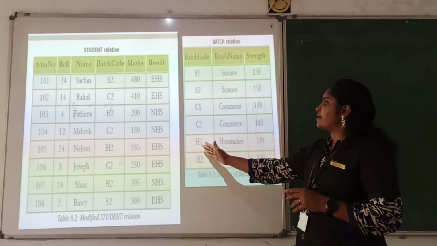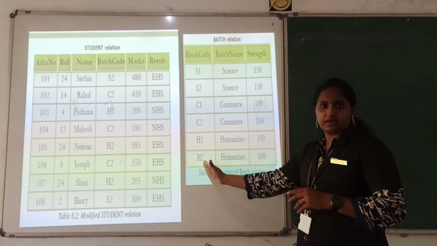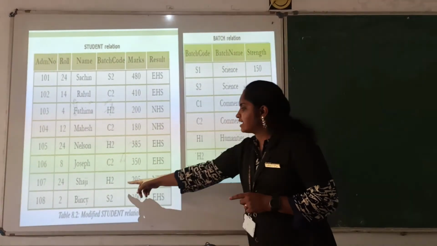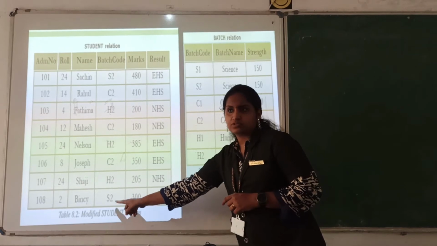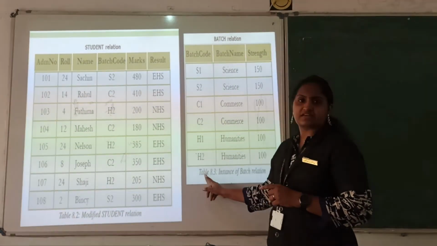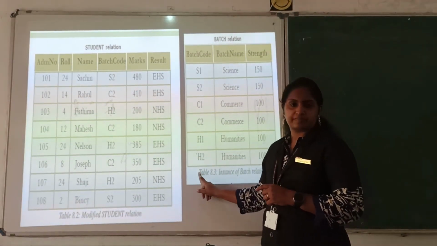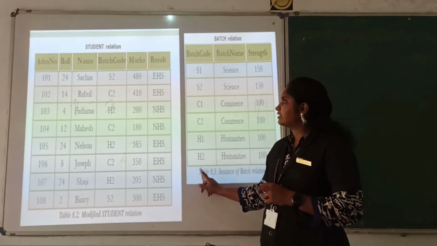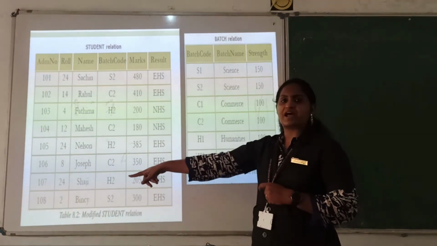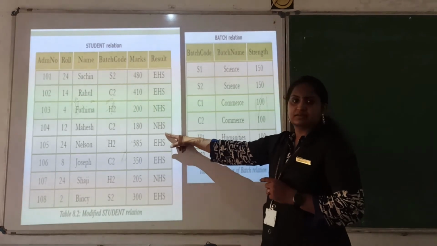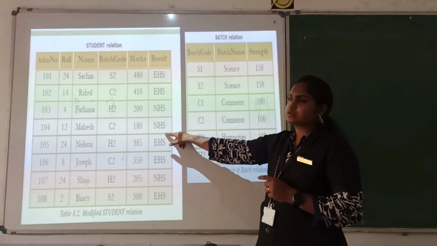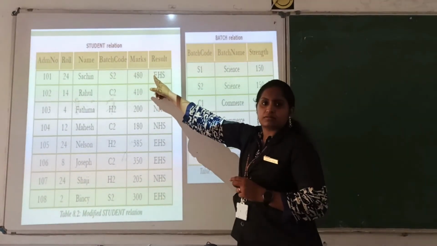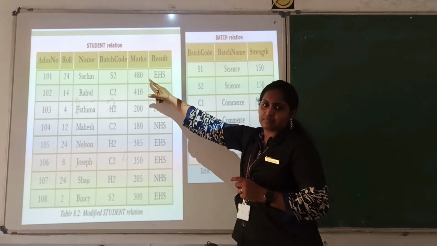In this, batch code is the primary key, and here it is a candidate key. So batch code is an example of a foreign key. And here admission number is the primary key and the remaining ones are candidate keys. So these are the alternate keys.